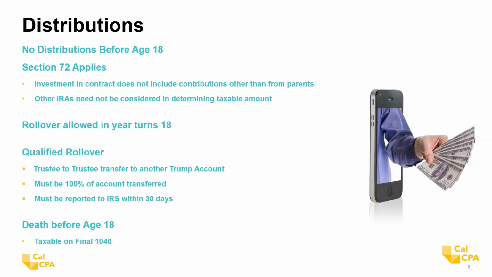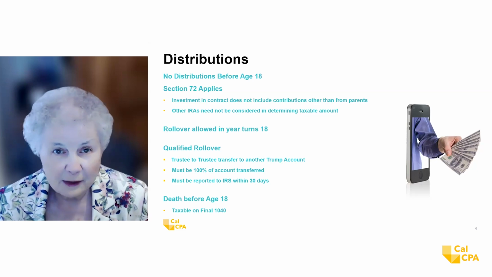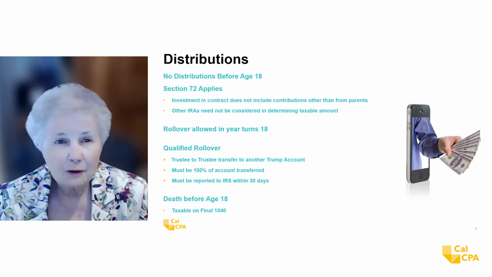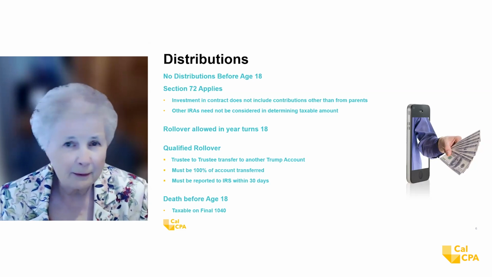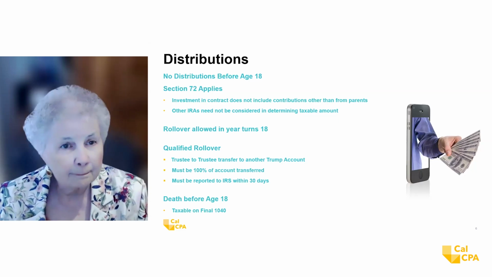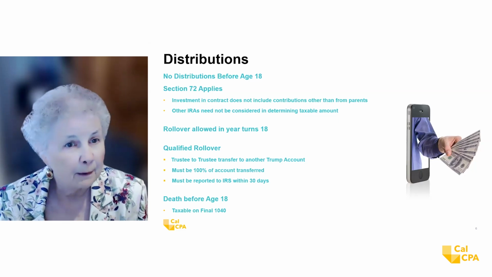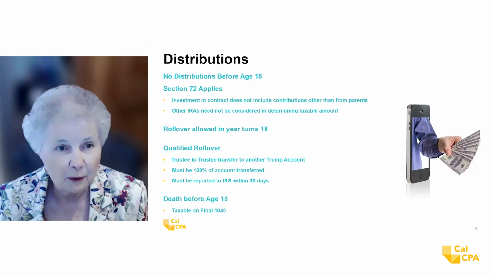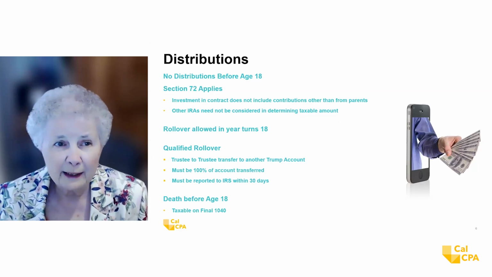So here's about distributions. No distributions before age 18. That's kind of an interesting thing. You would think if you were just trying to encourage births, maybe you'd give people $1,000 and they could take it out to buy diapers and formula and things like that. But that's not the intent of this, because we also want something for retirement.